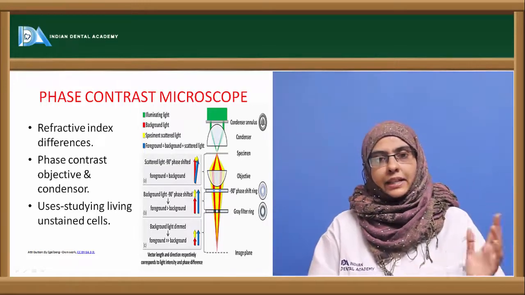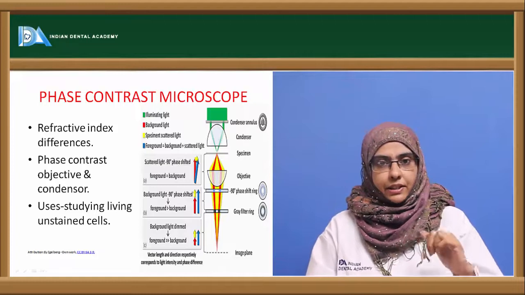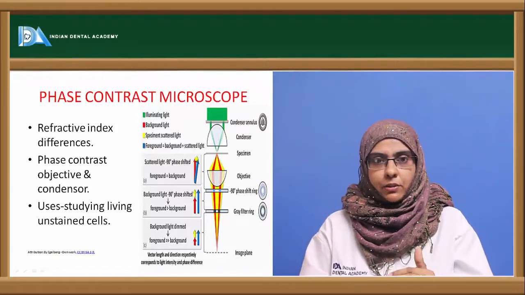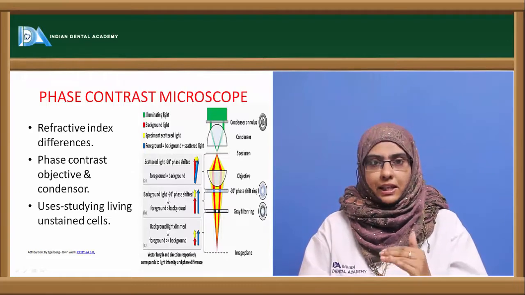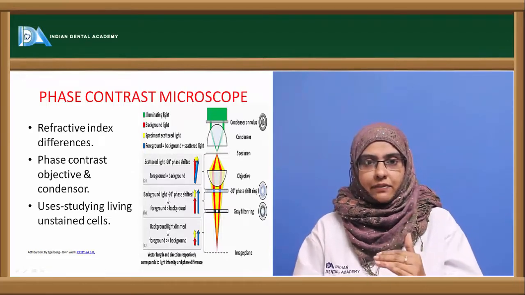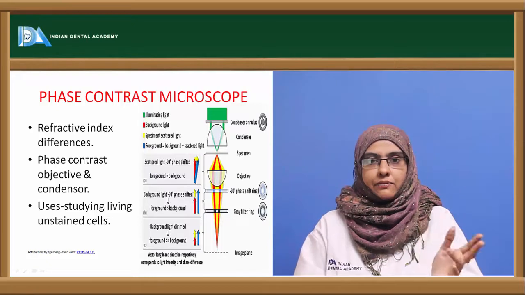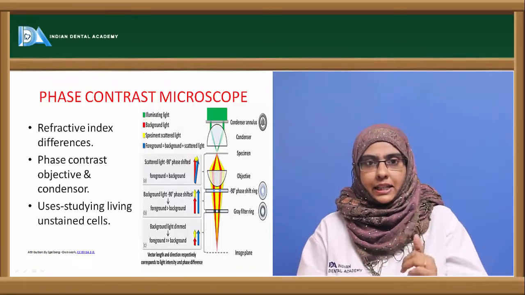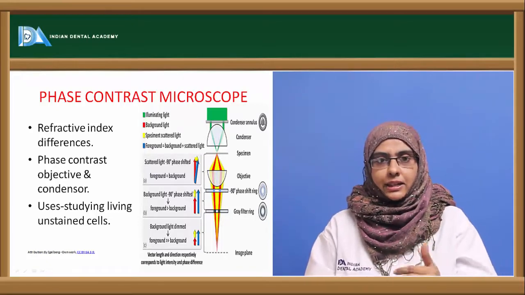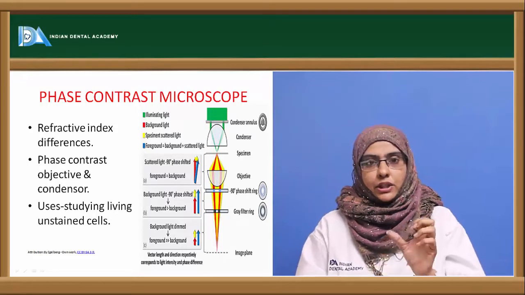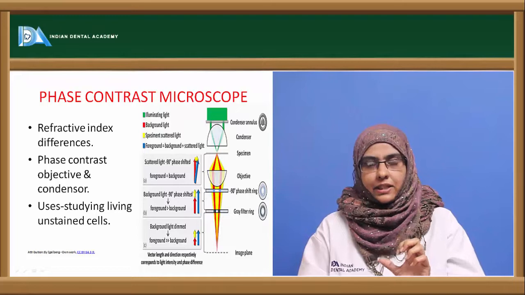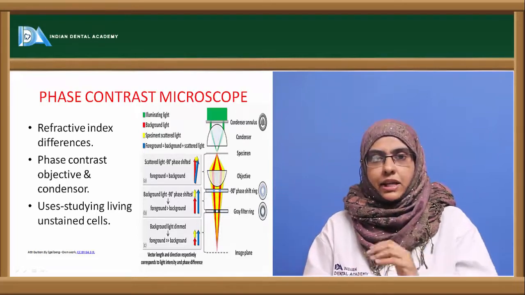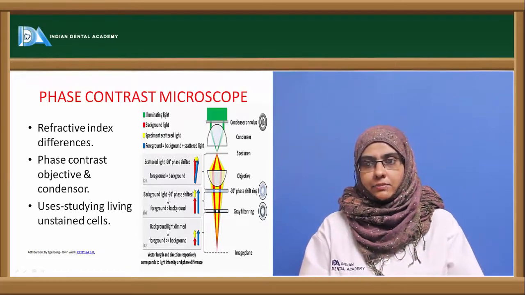As we all know, light travels in a particular phase, and when this phase of light strikes a particular object, there is a slight retardation in the wavelength of the light. Now this retardation in the wavelength of light brings about a phase difference between the light that has struck the organism and the light that has struck the surrounding medium. So this phase difference is taken as the difference to finally produce the image in the phase contrast microscopy.